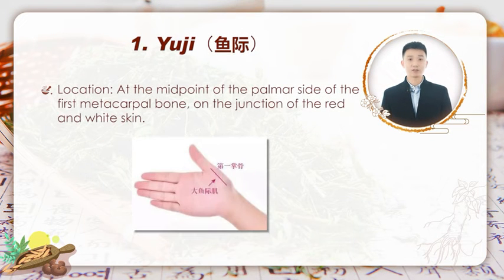Yuji is an acupoint of the lung meridian. The location is at the midpoint of the palmar side of the first metacarpal bone, on the junction of the red and the white skin. Why is this acupoint named Yuji? The literal meaning of Yuji in Chinese indicates the edge of a fish belly. The acupoint of Yuji is just on the edge of the thenar eminence, and the thenar eminence is just like a fish belly, hence the name.